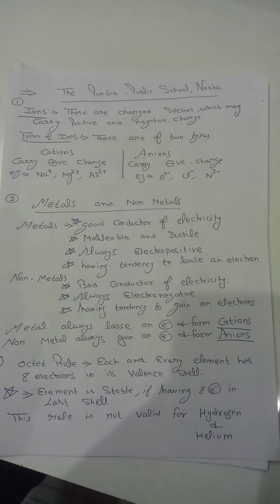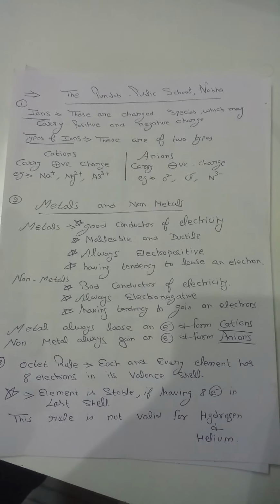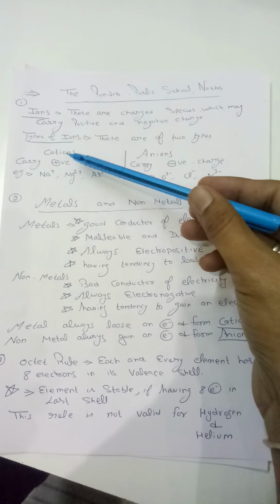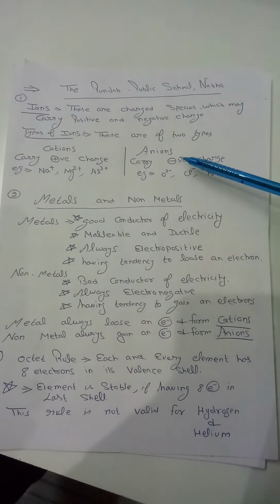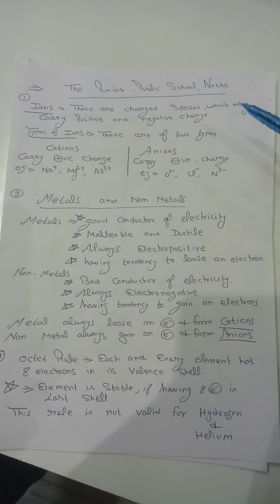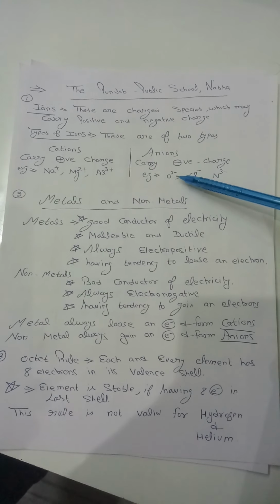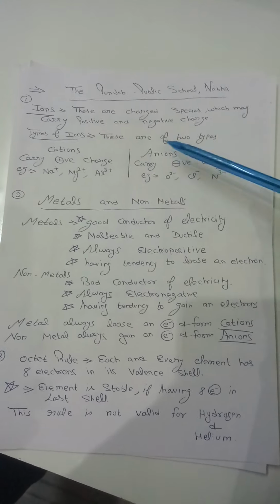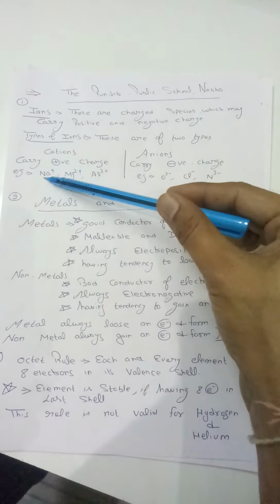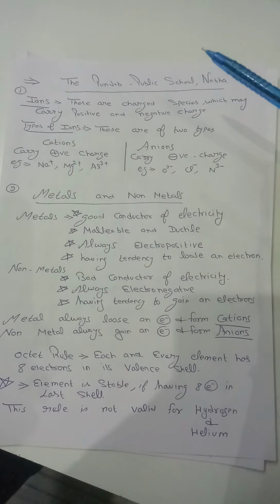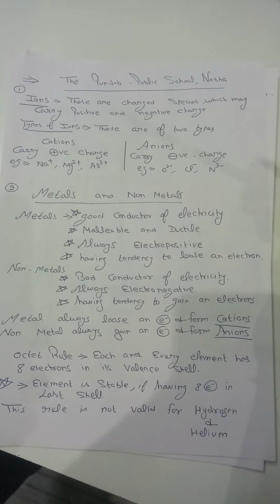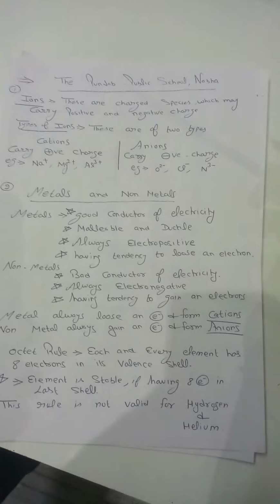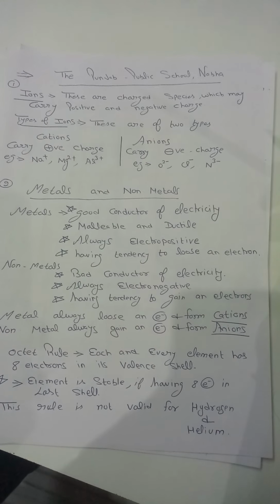What are ions? These are charged species which may carry positive or negative charge. If they carry a positive charge, they are known as cations, and if they carry a negative charge, they are known as anions. Examples: oxygen carries a negative charge, so it is the oxide ion, an anion. All these species which carry a positive charge act as cations. So ions are just charged species. It may be an atom or a group of atoms which has a charge.